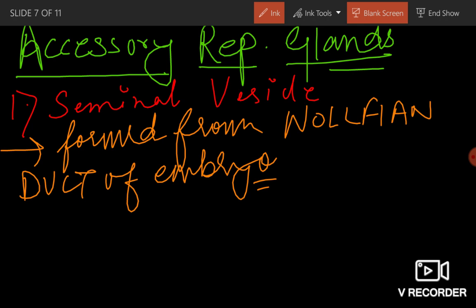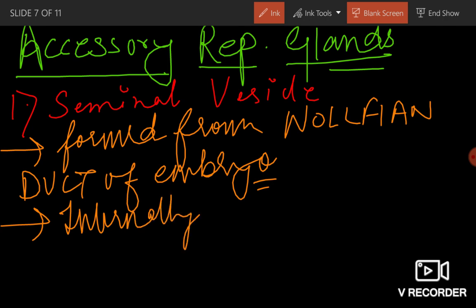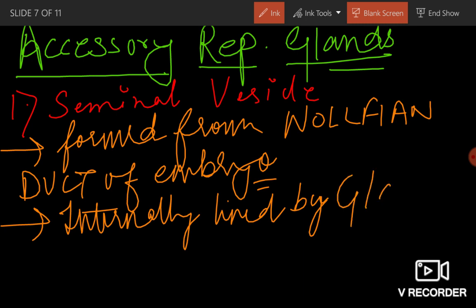And internally it is lined by glandular epithelium.